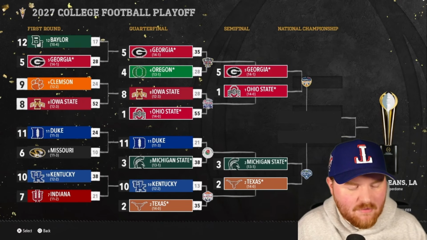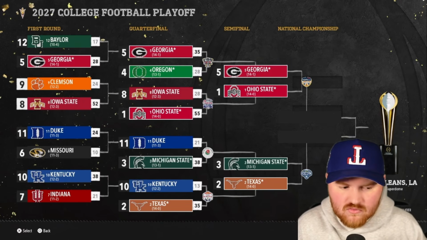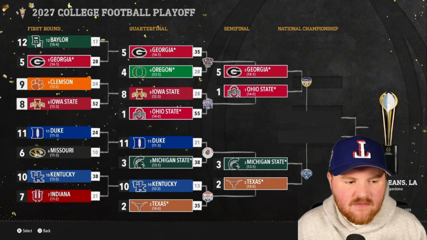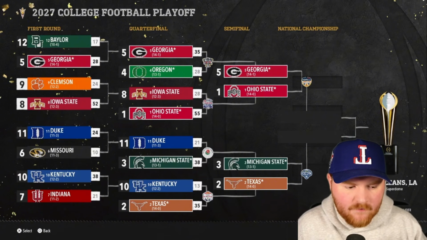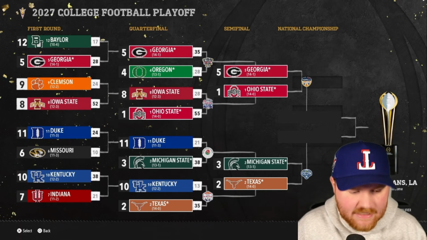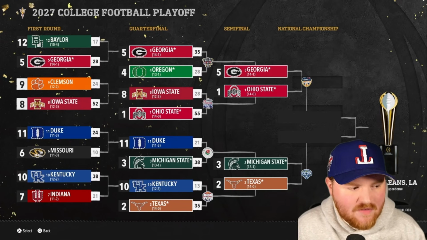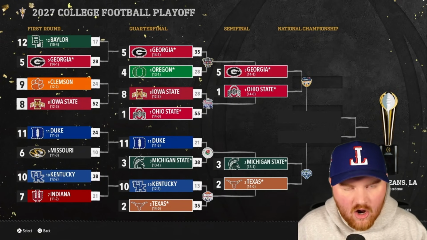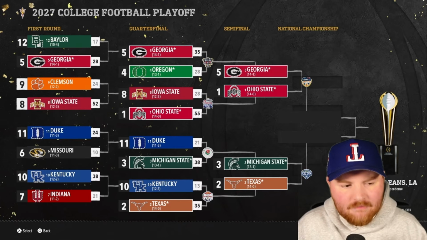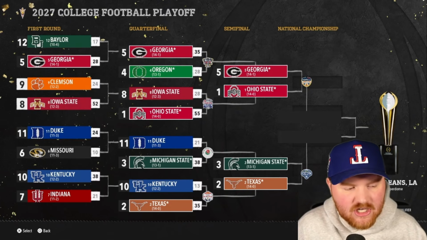Georgia gets a win over Oregon by 7, so Georgia then locks up best team in the video. The best conference in the video is up for grabs here. So the American has a championship with Georgia. They've had a couple different appearances. They are very much in play for that. The MAC, probably not so much. I think it comes down to the American and the Big Ten.